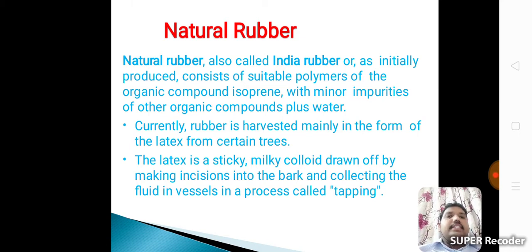The latex is a sticky, milky colloid drawn off by making incisions into the bark and collecting the fluid in vessels in a process called tapping. Tapping is nothing but whenever we cut the bark, the bark releases a milky colloidal substance, that is the latex.